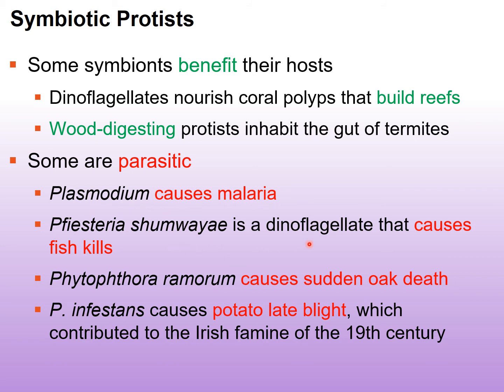And then we have an actual dinoflagellate. So not all dinoflagellates are beneficial, right? So some of them can cause disease. So some dinoflagellates can kill very large quantities of fish. Some of them can cause disease in plants, right? So we have a couple examples right here, sudden oak death and potato blight, or potato late blight, which both affect plants. And of course, when we have diseases in plants, it affects those organisms that are dependent on plants for food.